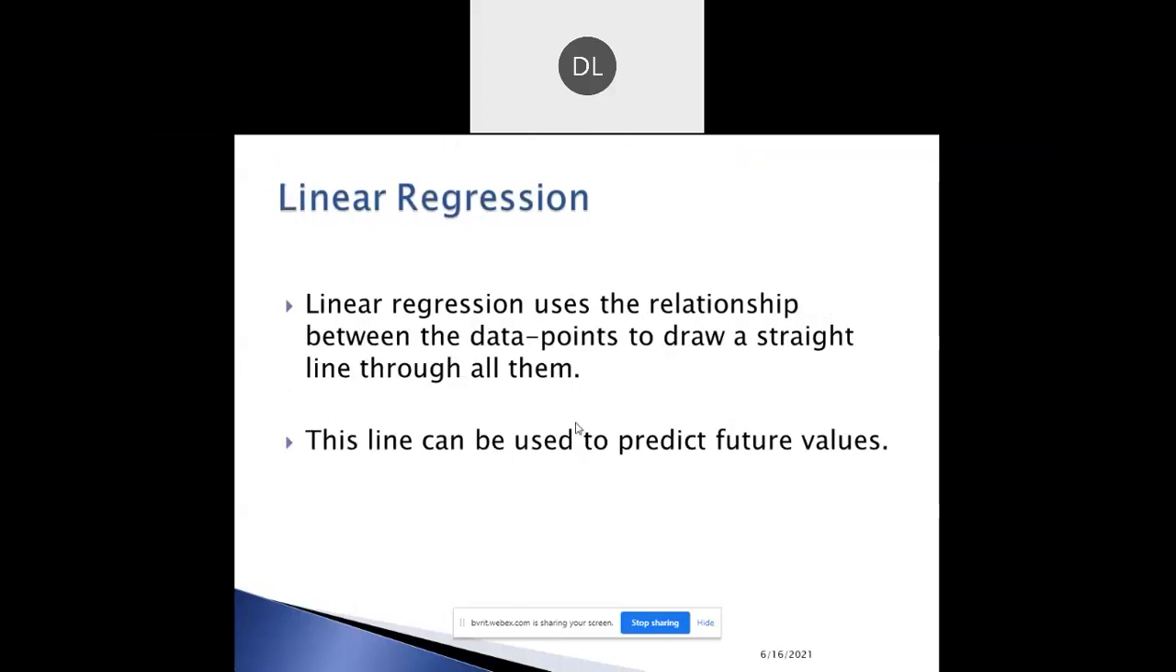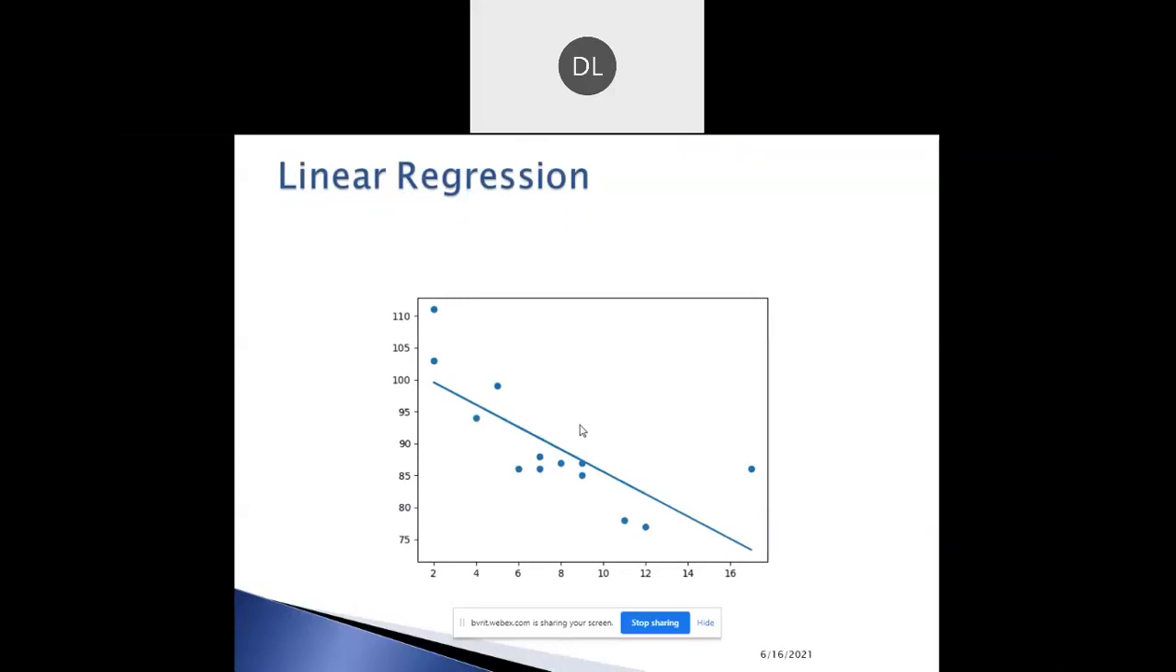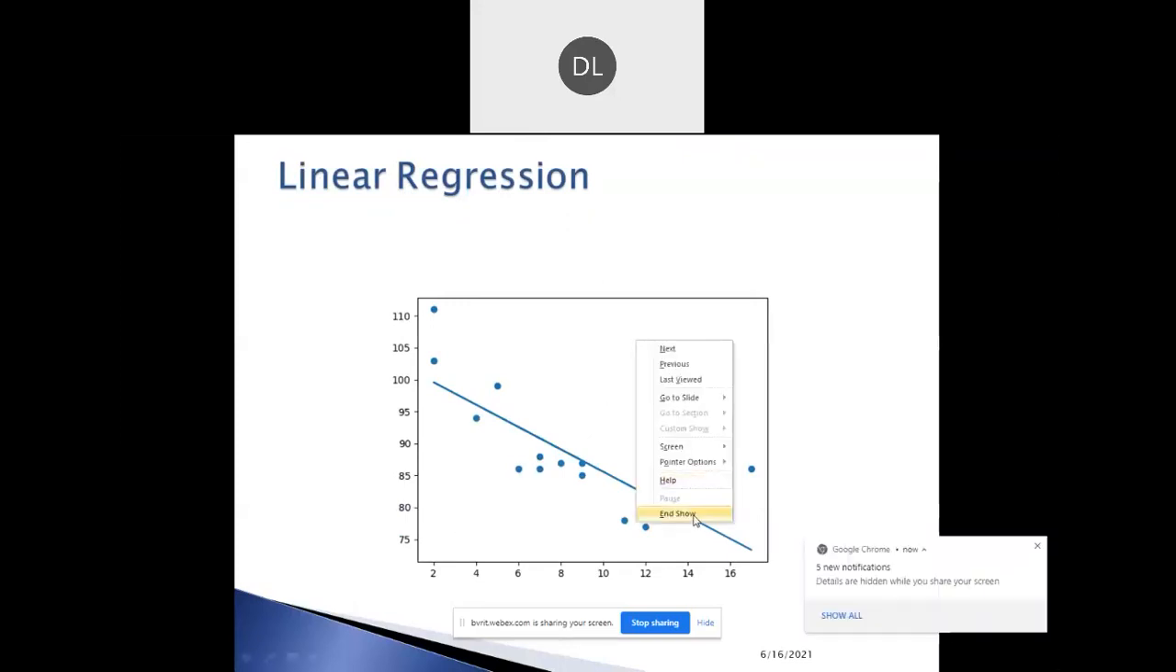Okay, so linear regression uses the relationship between the data points to draw a straight line through all of them, and this line can be used to predict future values. Let me show the example for this. So how to find the relationship between the two values?